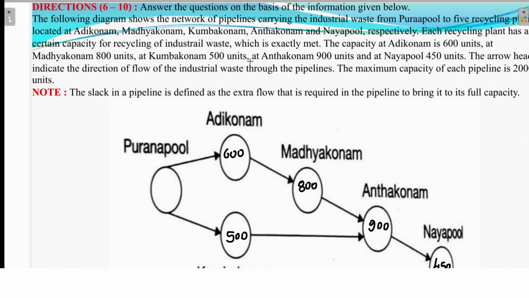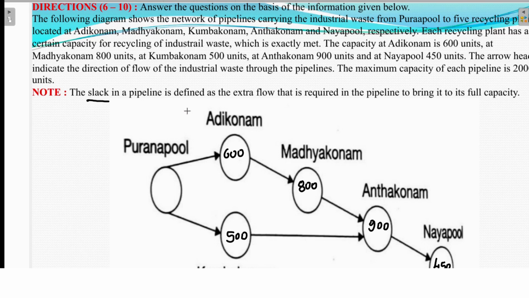The arrowhead indicates the direction of flow of the industrial waste through the pipelines. The maximum capacity of each pipeline is 2000 units. The slack in the pipeline is defined as the extra flow that is required in the pipeline to bring it to its full capacity. In the note they have given the word slack, so most of you will not understand the meaning of slack here. First, I will explain.